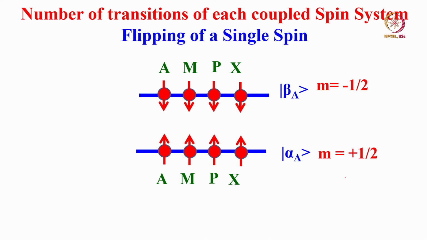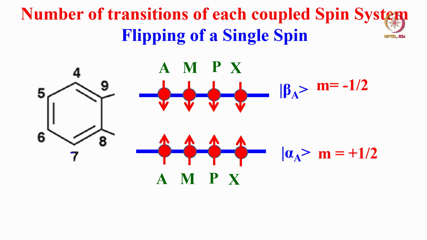For example, now I look at this one. Before we go for this, how many transitions do we get in single quantum? So based on that, we want to see, can we do this in spin system filtering? That we will understand. I will consider only phenyl portion of one of the rings.